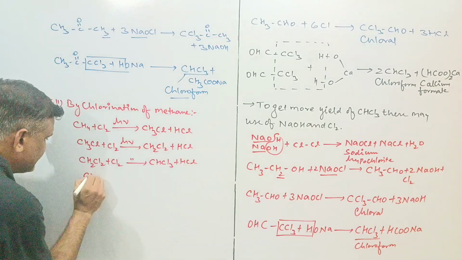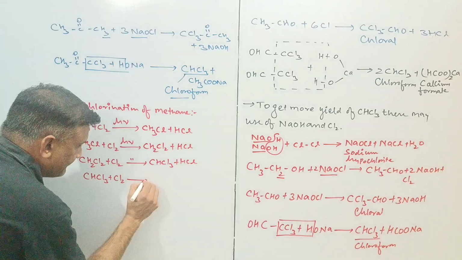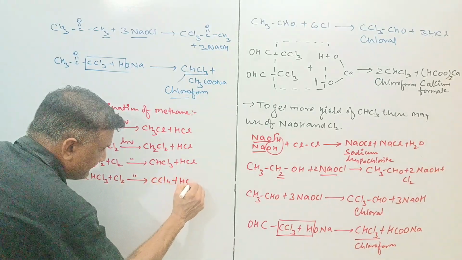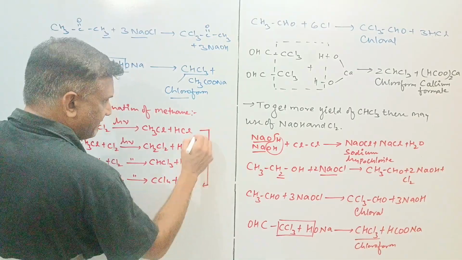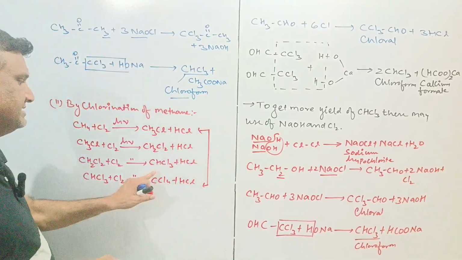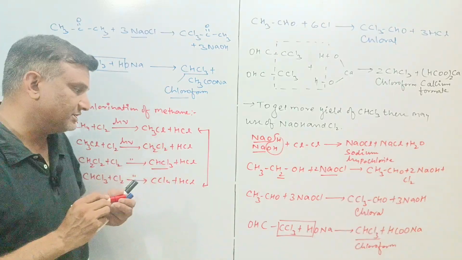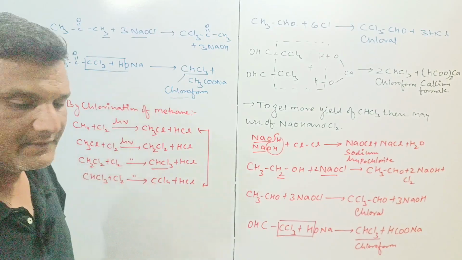This is the CHCl3, plus Cl2 gives CCl4 plus HCl. So the CHCl3 will be formed in the form of a mixture, and fractional distillation of the entire mixture will separate the chloroform.